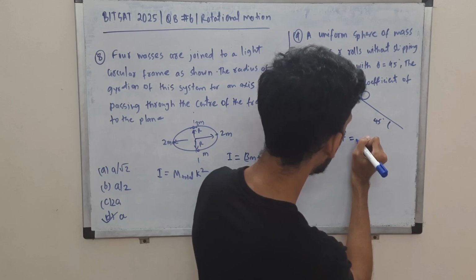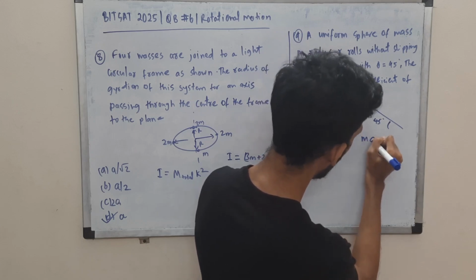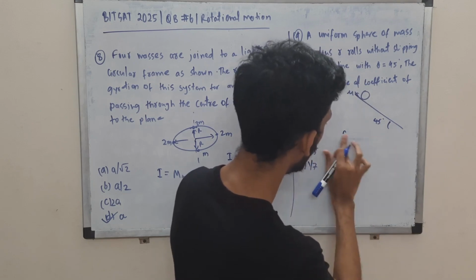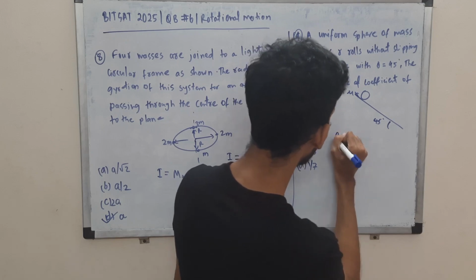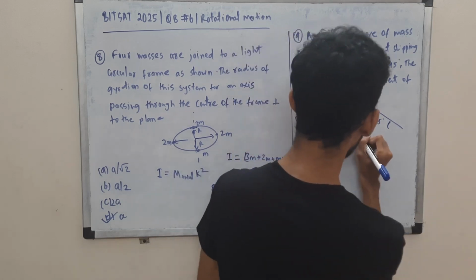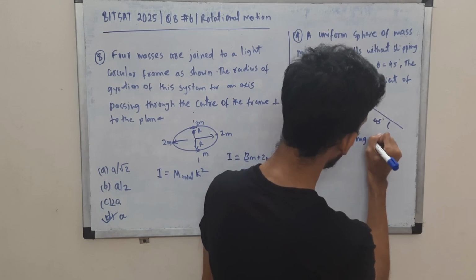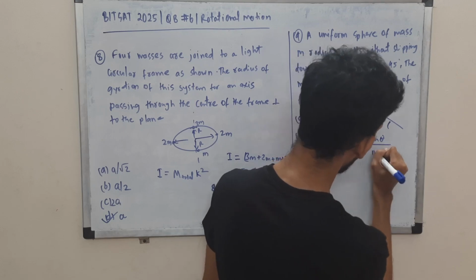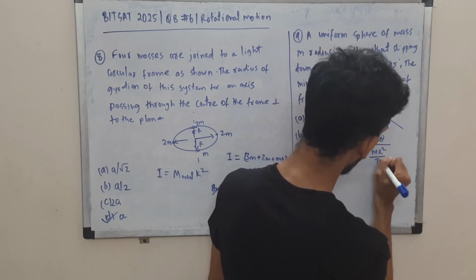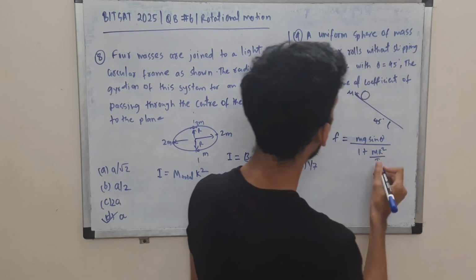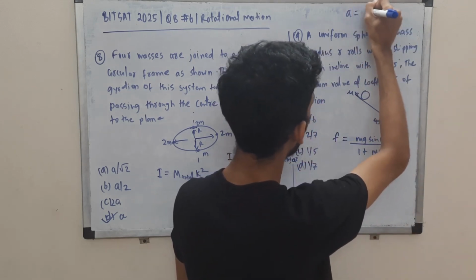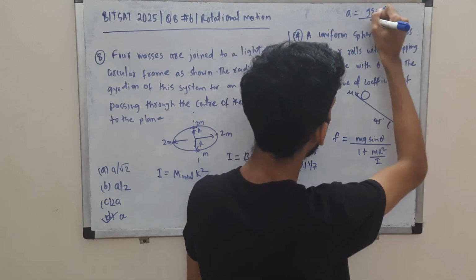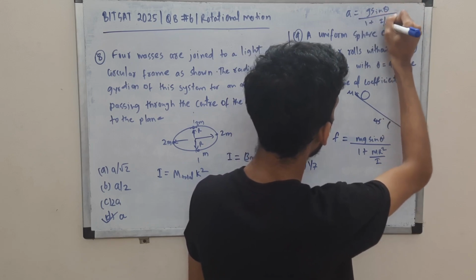you can write it as mass into acceleration, right? And acceleration, no, we won't do it this way. In the case of rolling, if you find out, friction is mg sin theta by 1 plus m r square by I. And if you want to find the acceleration, this is one of the favorite questions. This is unrelated, but I'm just mentioning it here so that you know it.